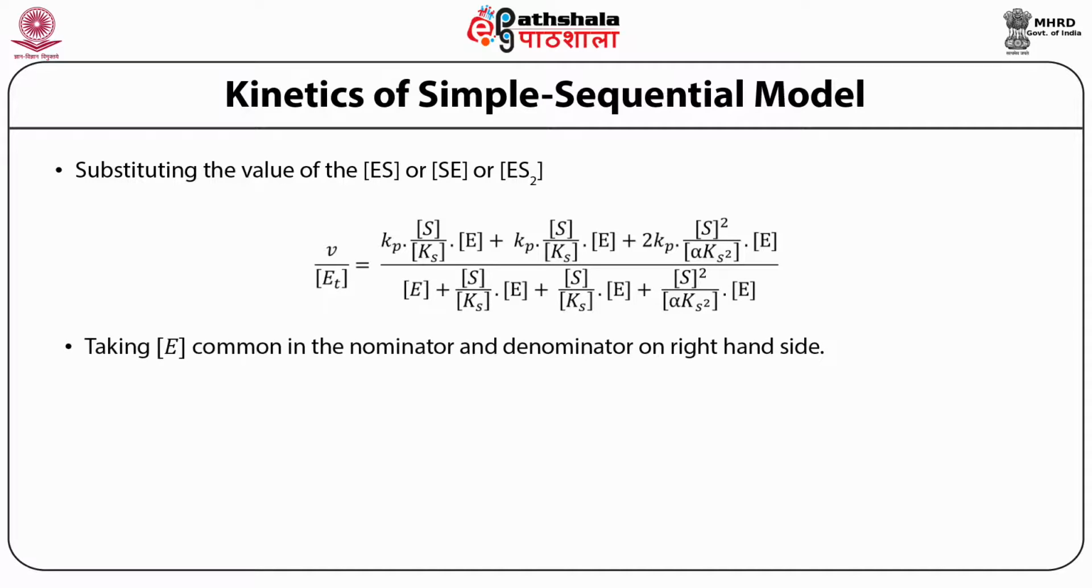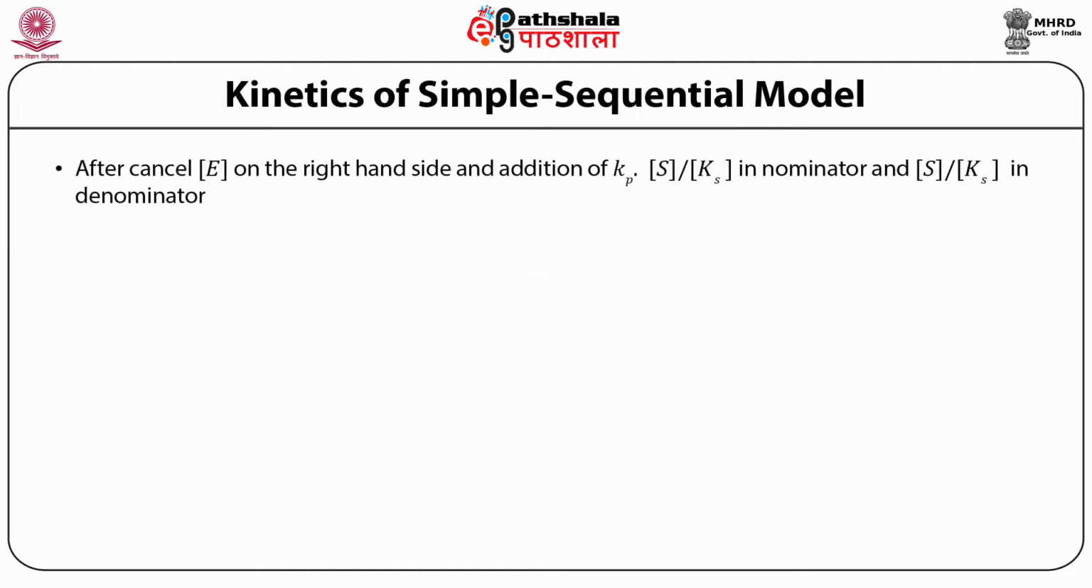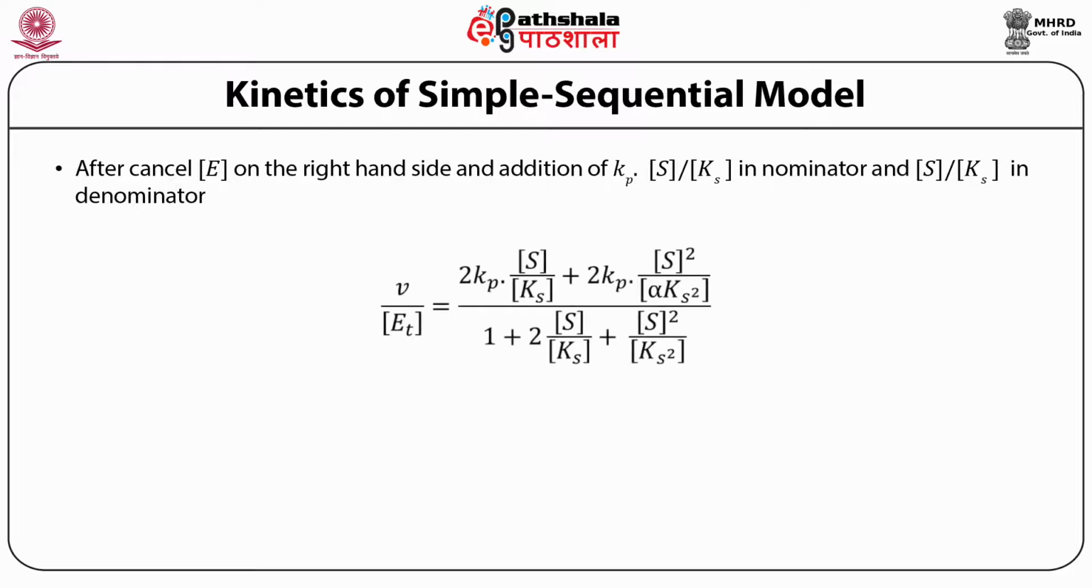By taking E common in the numerator and denominator, the equation gets modified, and you can see that equation. After cancelling the common free enzyme concentration on the right hand side, and adding the Kp terms, S upon Ks in the numerator and S upon Ks in the denominator, we see another equation: V upon Et is equal to 2 Kp into S upon Ks plus 2 Kp into S square upon alpha Ks square, divided by 1 plus 2S divided by Ks plus S square upon Ks square.